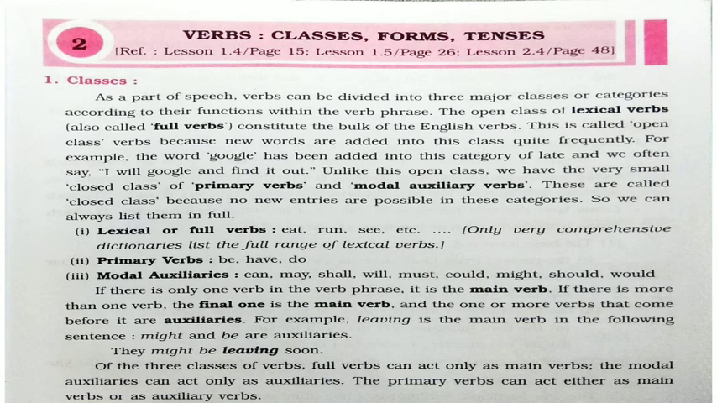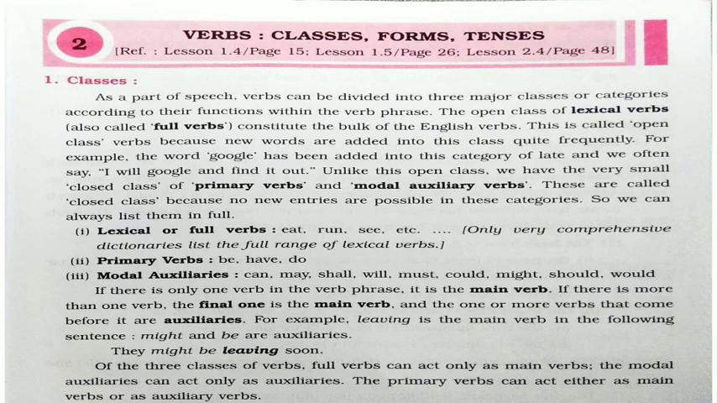So here in this example, what we find is: they might be leaving soon. Might and be are auxiliaries. But one verb is there which is the main verb, that is, leaving is the main verb. The meaning is understood through it. Might and be are auxiliaries.